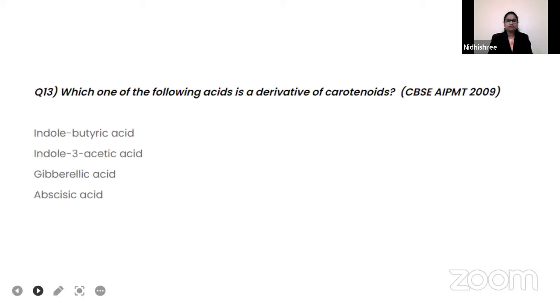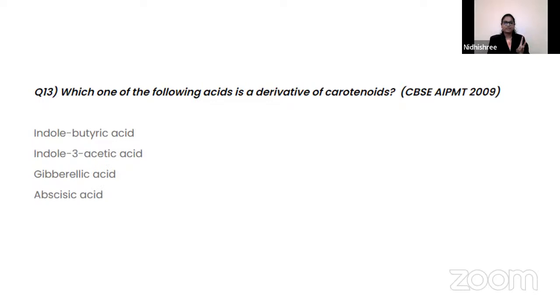Okay, the next question is about 5-star bio. Remember, the 5-star bio question starts now. When I see the first message, that person will be the winner if he or she answered correctly. Which one of the following acids is a derivative of carotenoid?